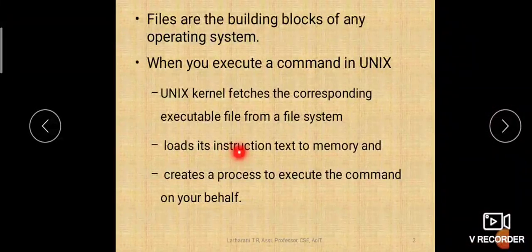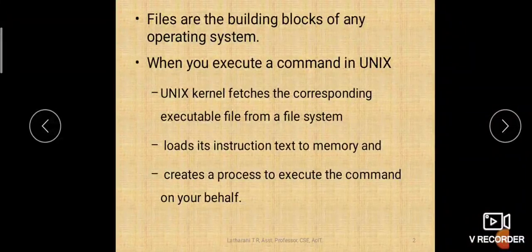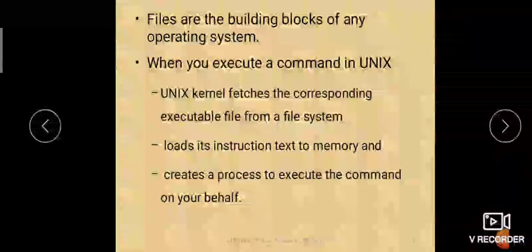Then after fetching, it loads its instruction text to memory and creates a process to execute the command on your behalf. So how will a command be executed? It fetches the executable command file, loads it into the memory and then creates a process. Process we have studied, right? A process is a program under execution. So when a file is executed, the program in the file will be executed and that becomes a process. That is how a Unix command is executed, which is also stored in the form of a file.